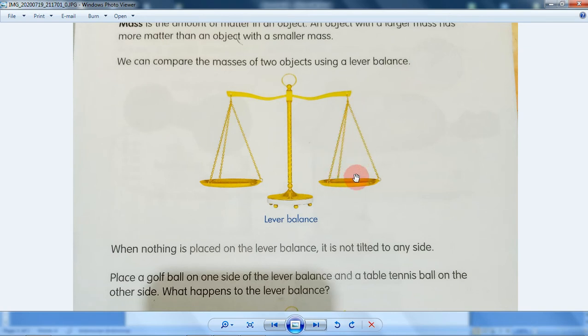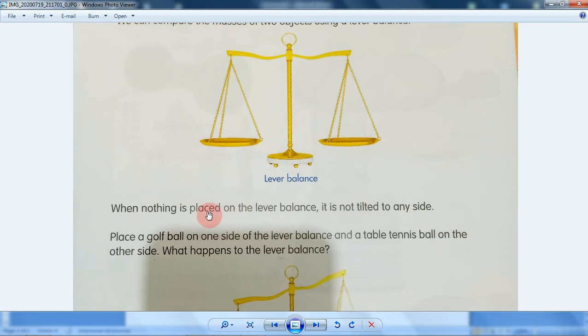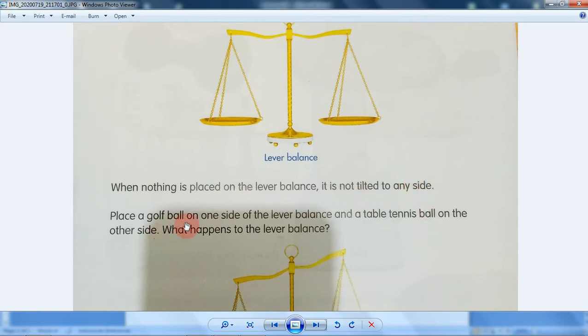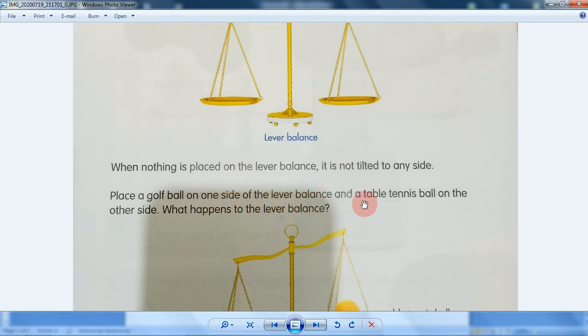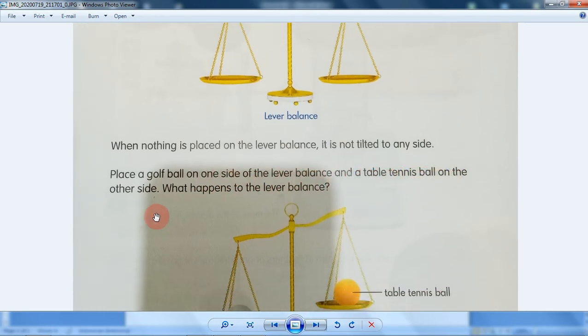I guess it will be the basketball, which has more weight or mass than the apple in here. So yeah, when nothing is placed on the lever balance, it's not tilted on any side. Place a golf ball on one side of the lever balance and a table tennis ball on the other side.